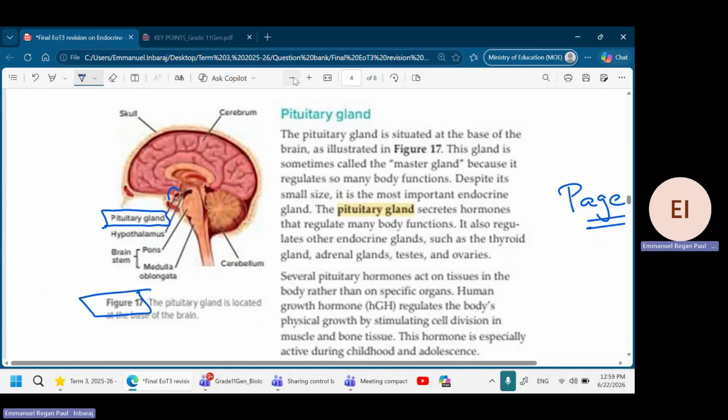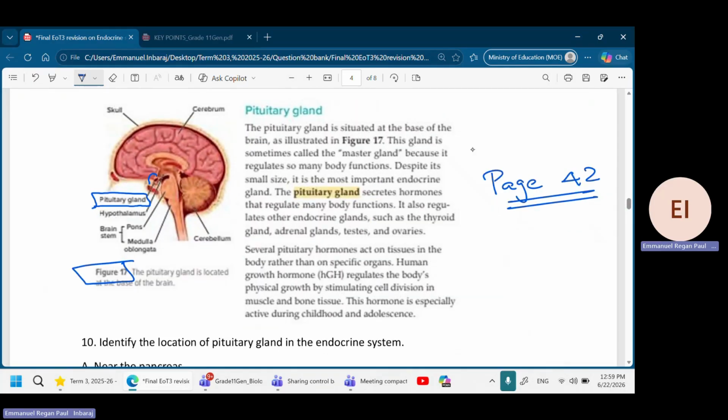So where is pituitary gland located? First of all, you see here, the pituitary gland is situated at the base of the brain. First learn this. Base. What is base? Below. You see, this is the brain. Below the brain, you can find the presence of pituitary gland. So one, it is located in the base of the brain.